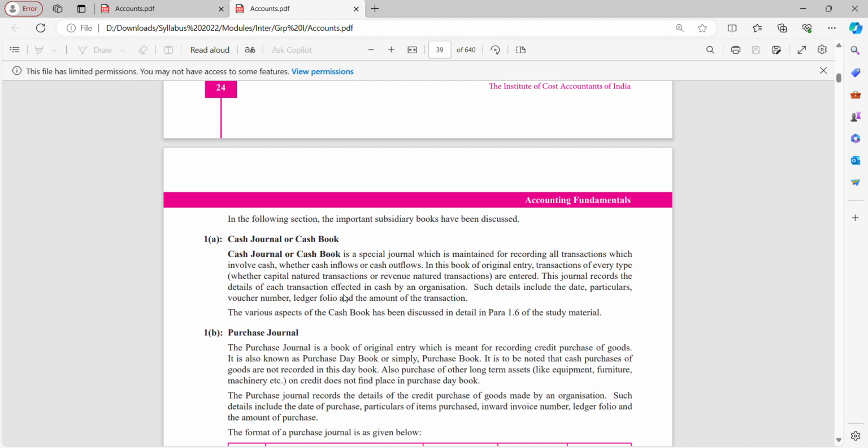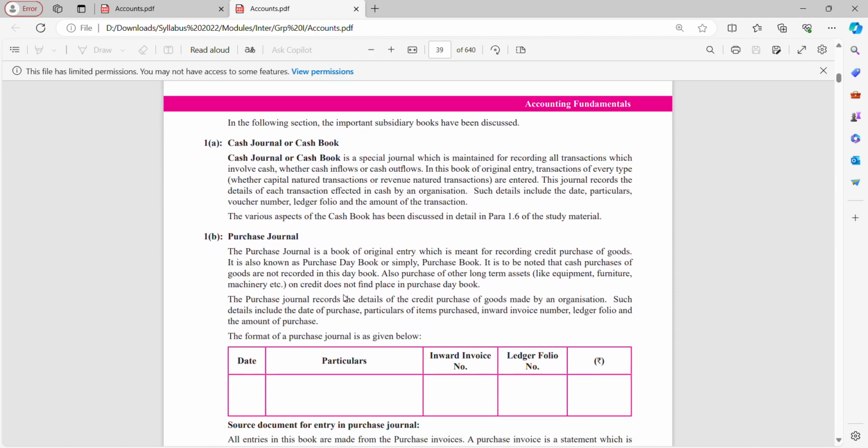Cash journal or cash book is a special journal which is maintained for recording all transactions which involve cash, whether cash inflows or cash outflows. In this book of original entry, transactions of every type are entered. This journal records the details of each transaction effected in cash by an organization. Such details include the date, particulars, voucher number, ledger folio, and amount of transactions.